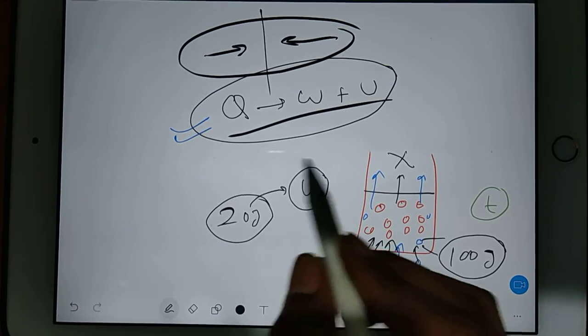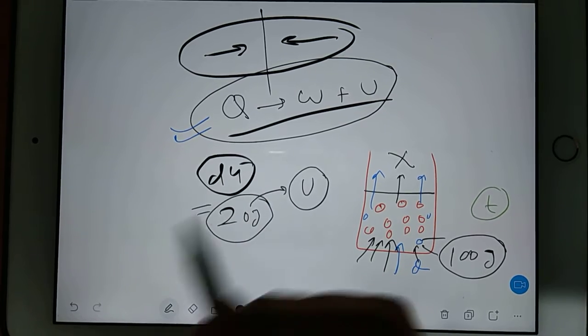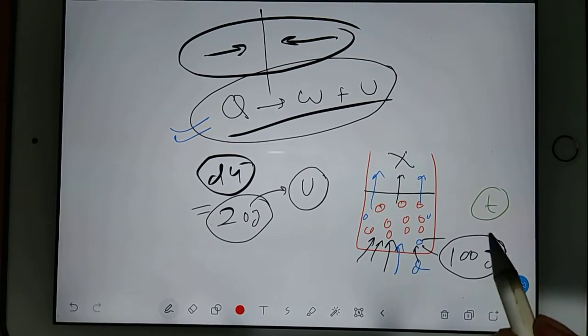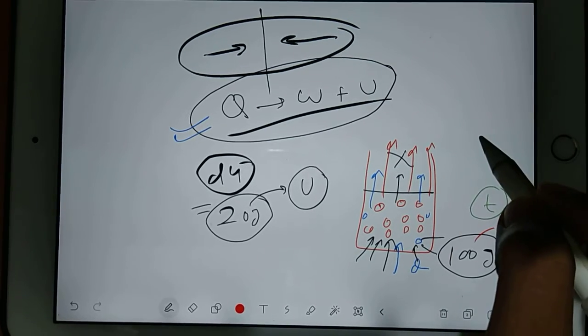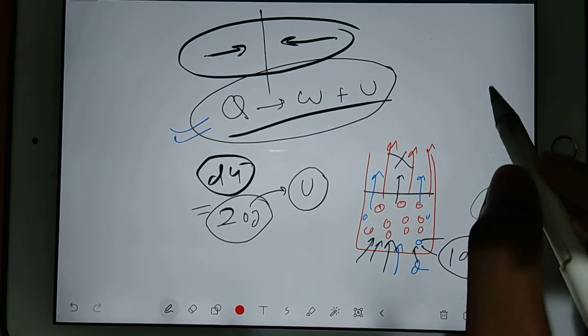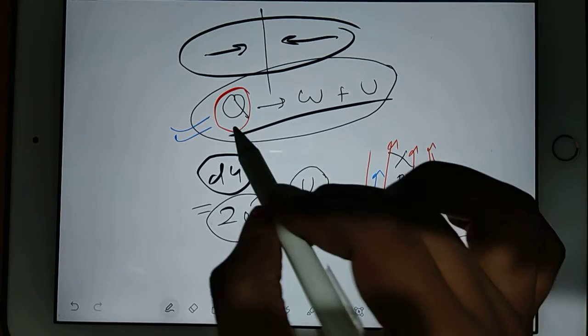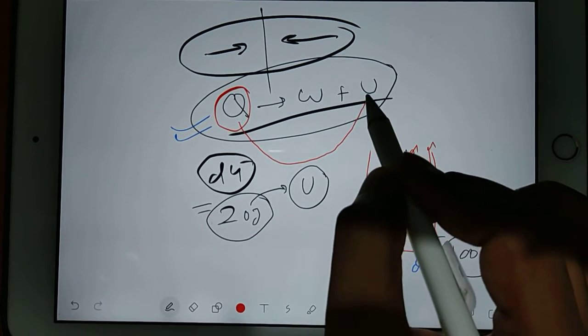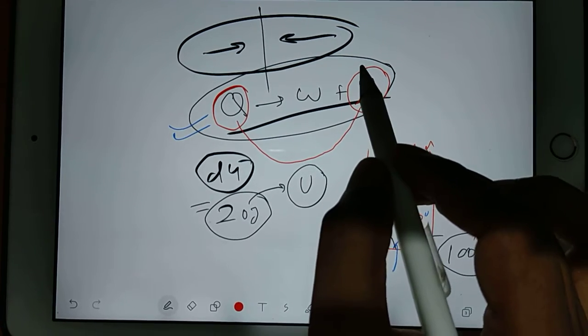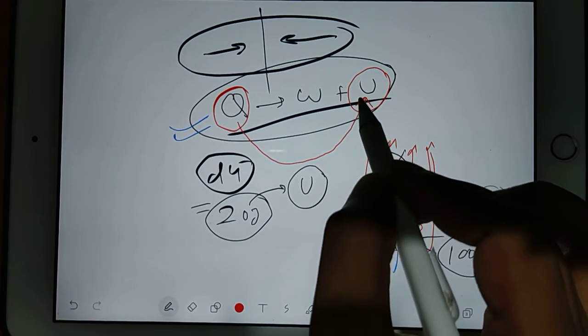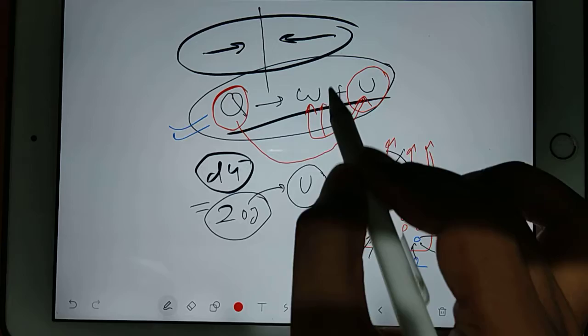Increase means change, so dU is 20. And the remaining 80 joule will push the piston up. It means some part of the heat will increase the internal energy of the gas, and once the gas is energetic enough, it will use the remaining energy to perform the work.